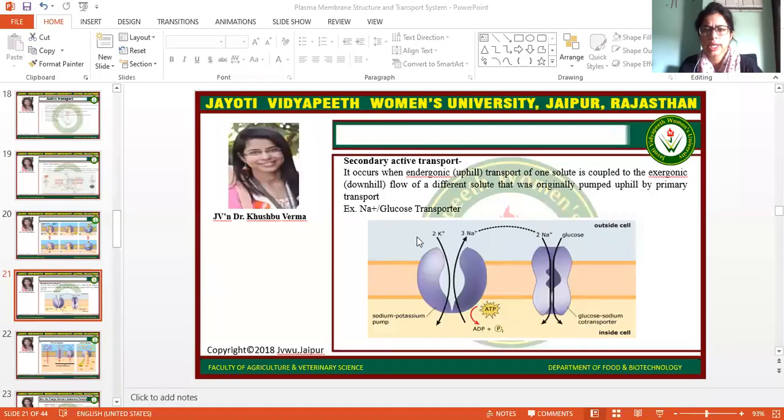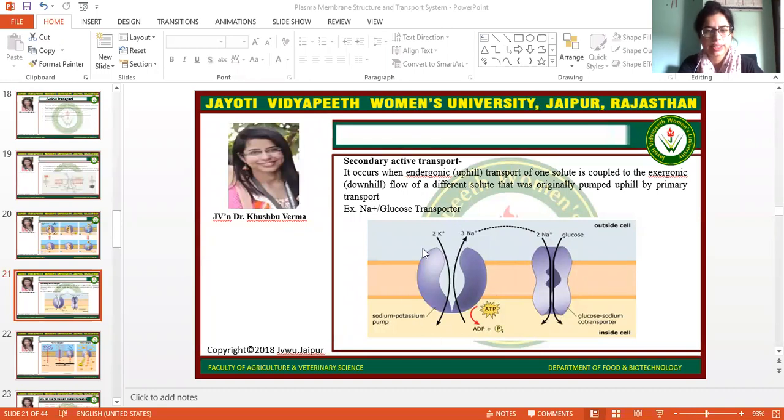So that's how the glucose sodium co-transporter uses energy indirectly. So that's why it is called secondary active transport. You can understand this example by this diagram, so you will better understand the concept of the secondary active transport.